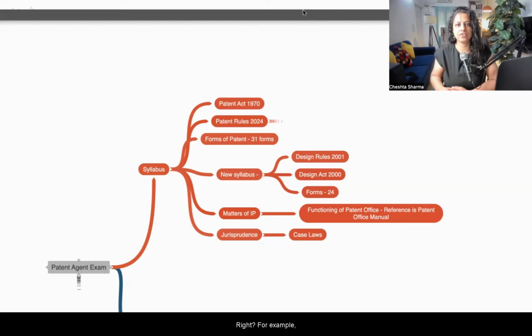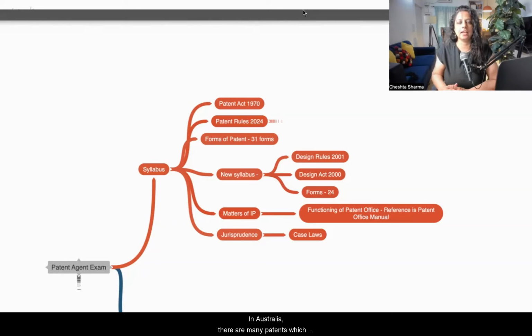For example, if some technology is developed by using AI, in which AI played a very important role in joining the dots, because we gave the data to AI and we asked the AI to develop something. So can AI be identified as one of the inventors? This is an ongoing debate all over the world, not only in India.